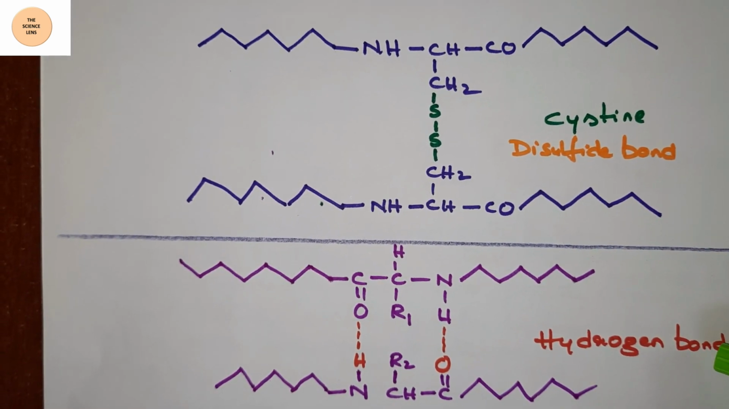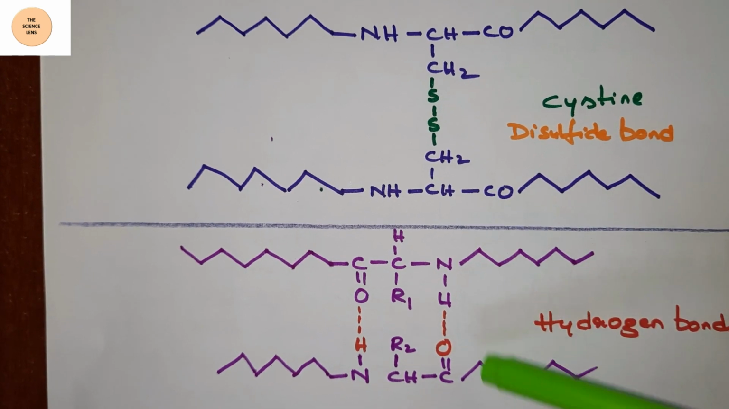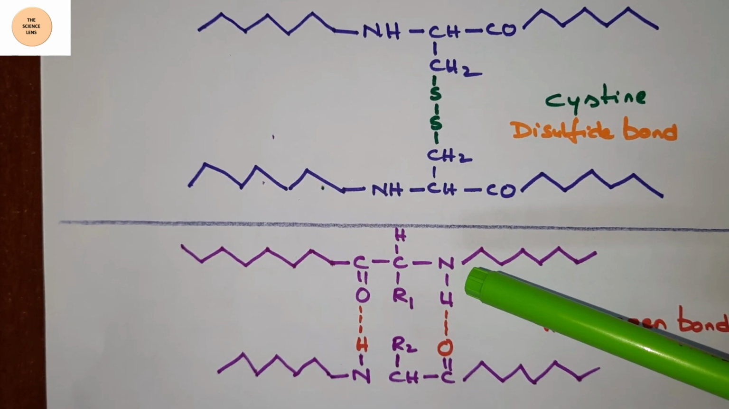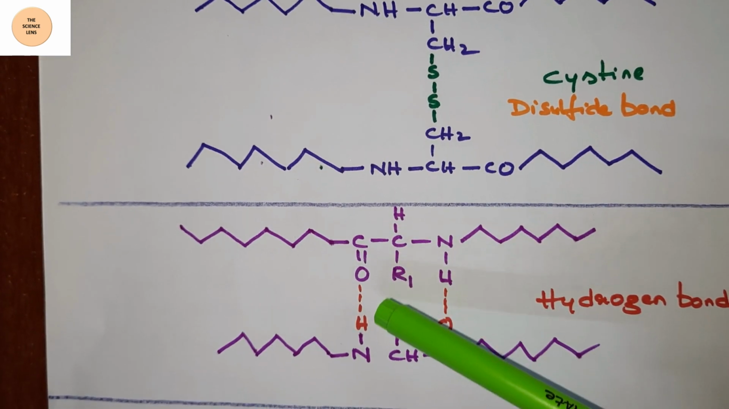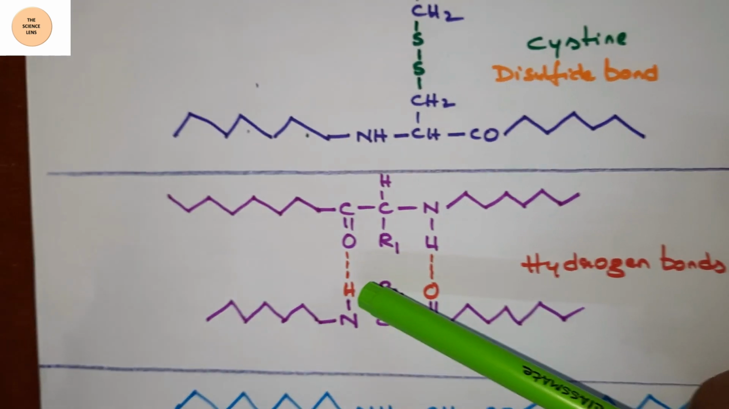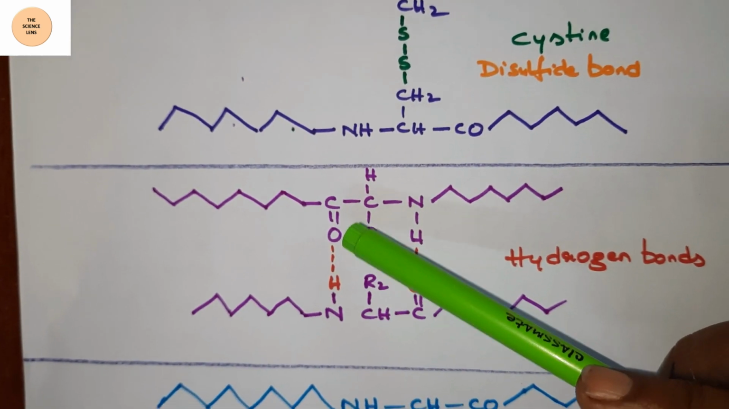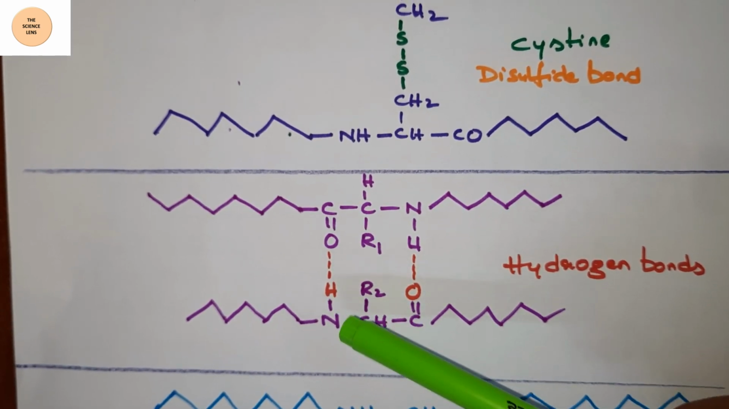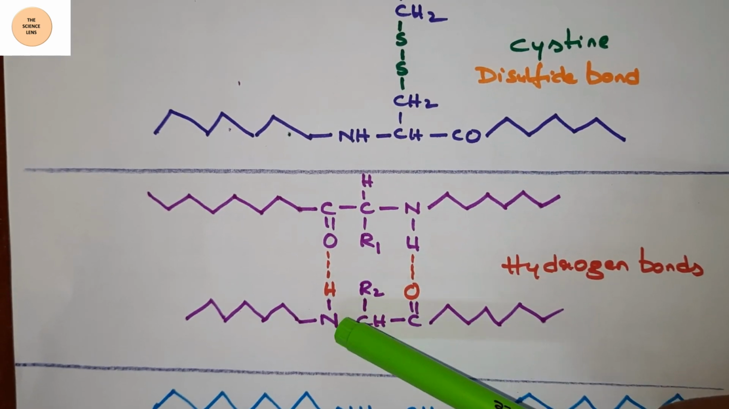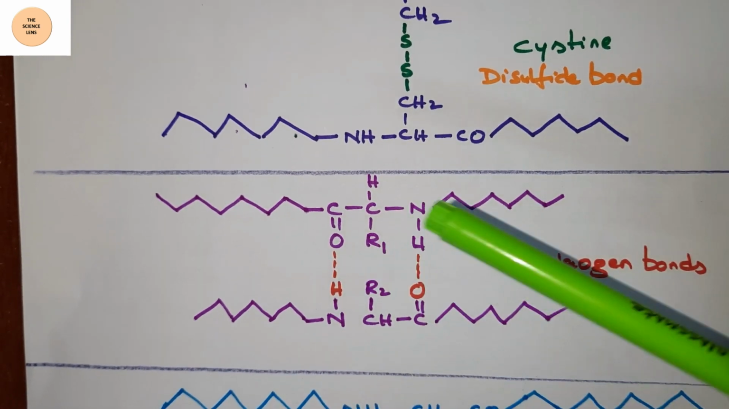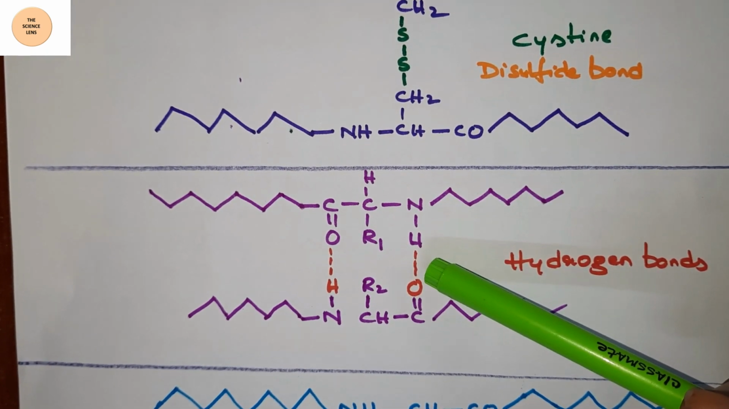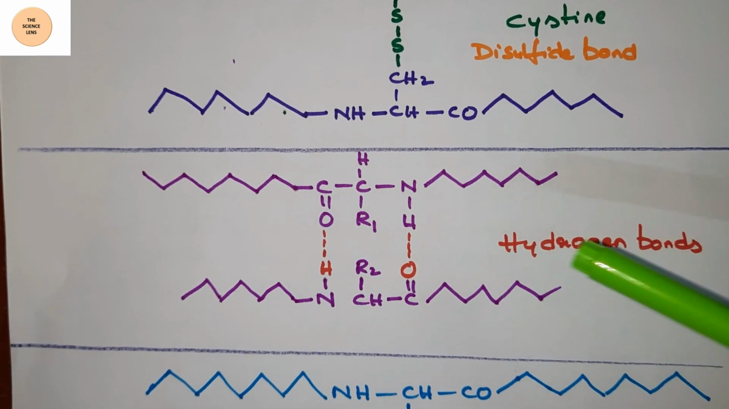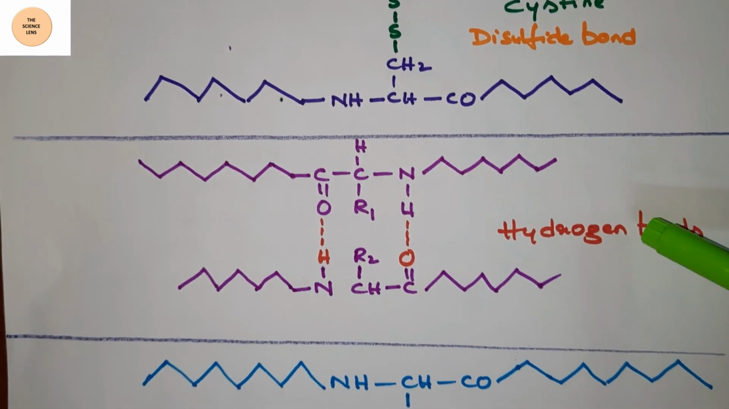The next one is the hydrogen bond. Here also, in between the two peptide chains, the hydrogen bond is formed between the oxygen of the carboxyl group and the nitrogen of the amino group in another chain. So this is one hydrogen bond and this is another hydrogen bond. So hydrogen bonds also play a role in the rigid structure.